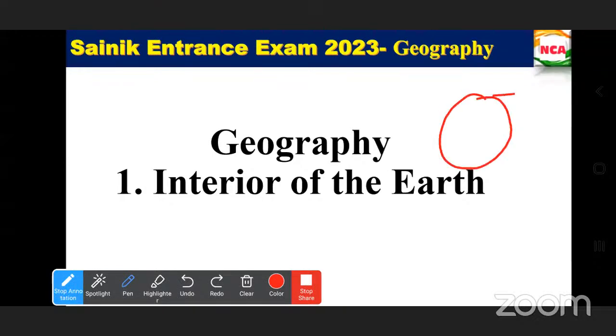We have the outer crust. Inside that we have the mantle, the middle layer. Then the core. The crust is the topmost layer, the mantle is the middle layer, and the core is the innermost layer. Crust is also known as the lithosphere. That is the land where we are. It is the thinnest layer of the earth. Good.